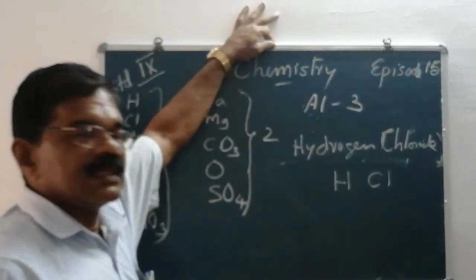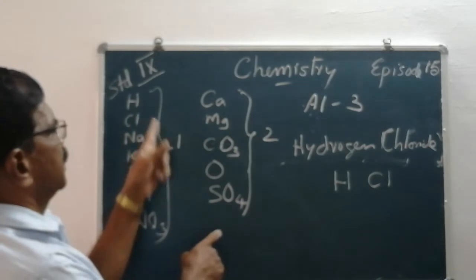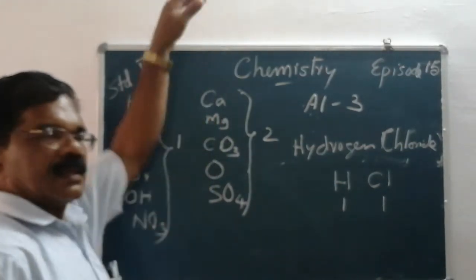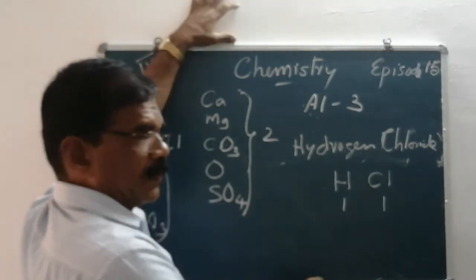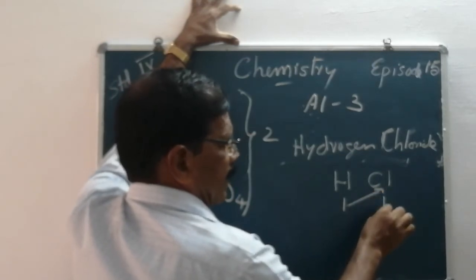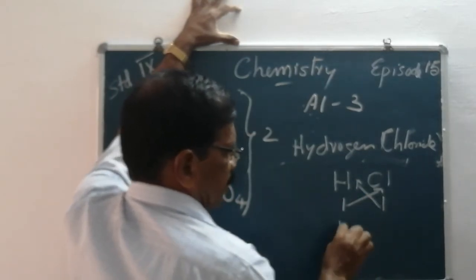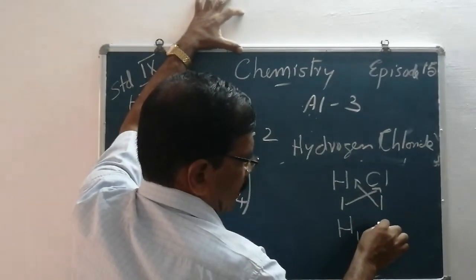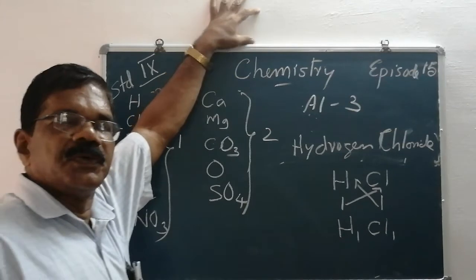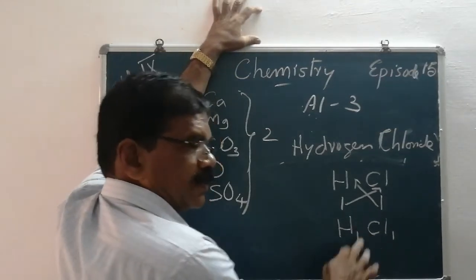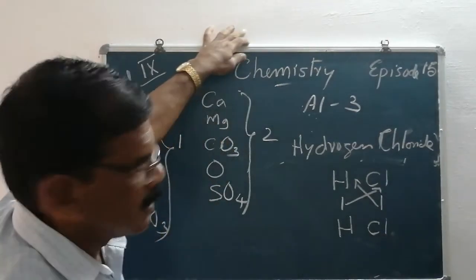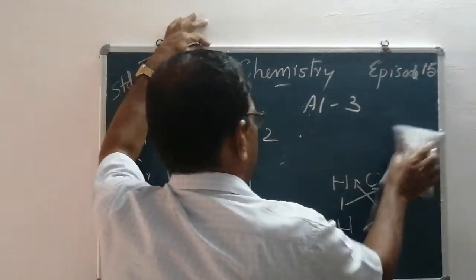The second step: the valency of hydrogen is 1 and the valency of chlorine is 1. Then we interchange their valencies and write them as subscripts: H1 Cl1. If both the valencies are the same, there is no need to write the valency, so the formula is HCl.